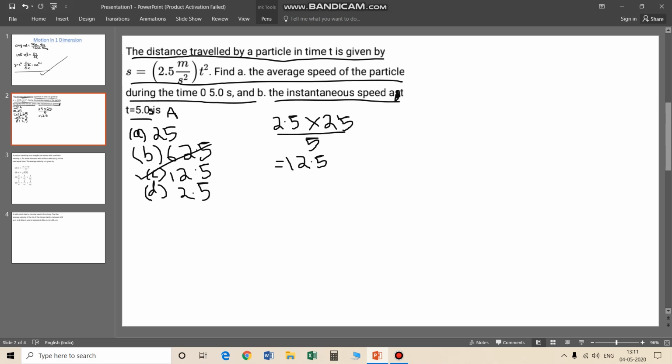Giving options for part B. Option A is 5. Option B is 25.